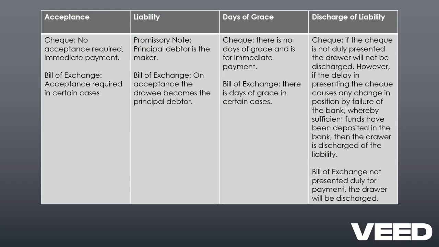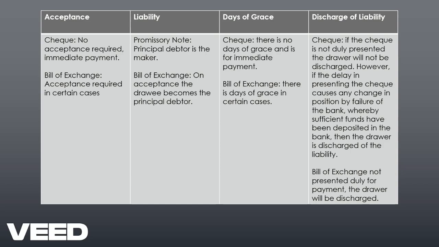Once again, promissory note, bill of exchange, and check come under the Negotiable Instruments Act, whereas bond comes under the Stamps Act. Now, there are some other differences with respect to acceptance, liability, days of grace, discharge of liability, and so on.